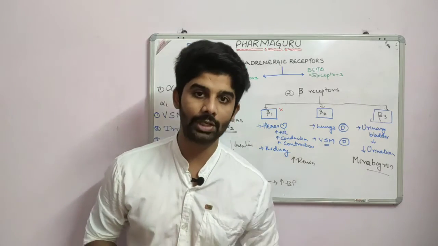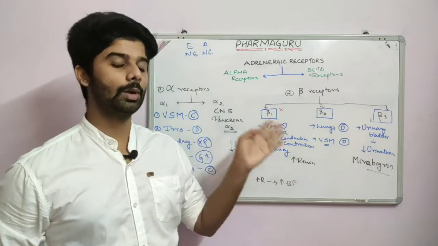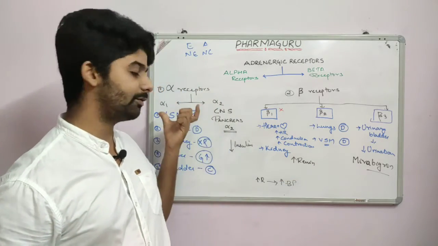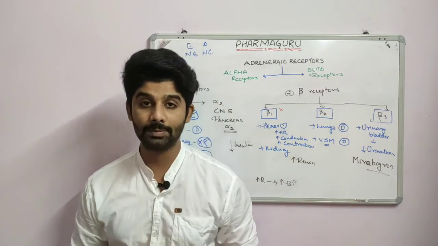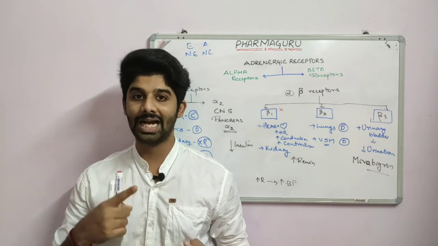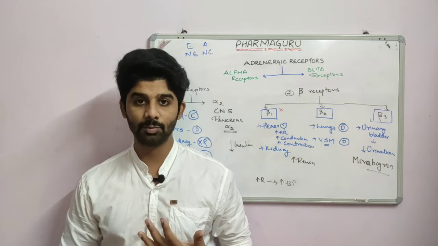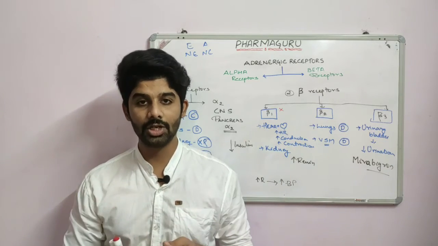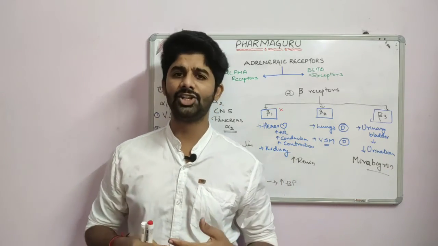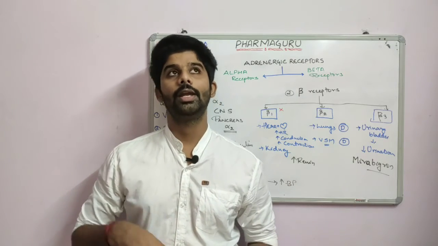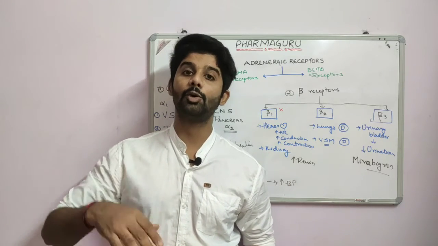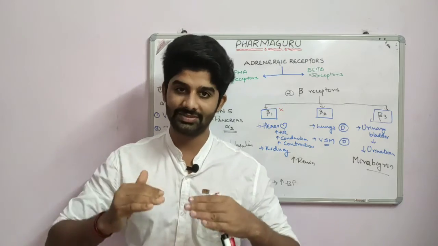Adrenergic receptors are again of two types, alpha and beta receptors. First we will talk about alpha receptors. Alpha is again of two types, alpha 1 and alpha 2. Where are alpha 1 receptors found? Vascular smooth muscles, iris, bladder, kidney and the liver. In vascular smooth muscle it will cause constriction. In case of iris, it will cause pupillary dilation. In case of bladder, it will cause contraction. In case of liver, it will produce more glucose. In case of kidney, it will produce less renin.